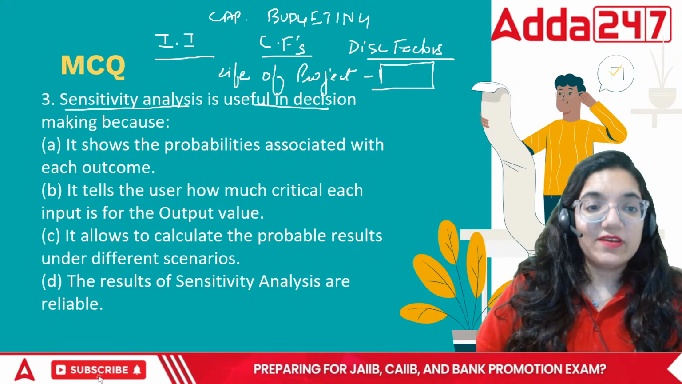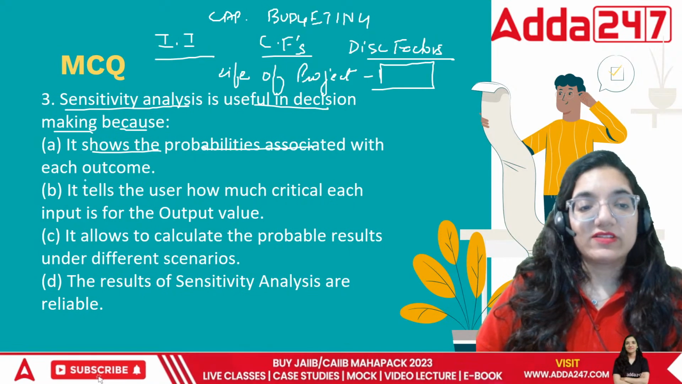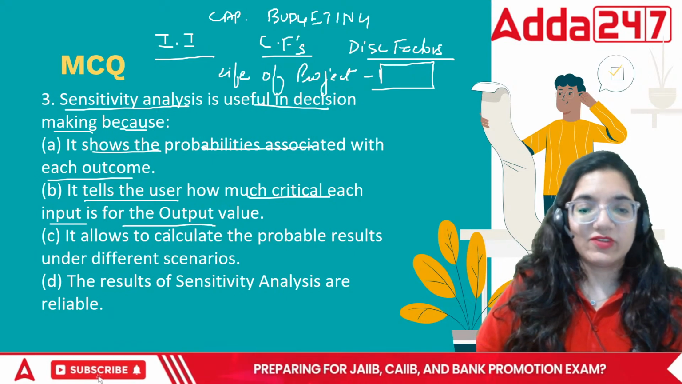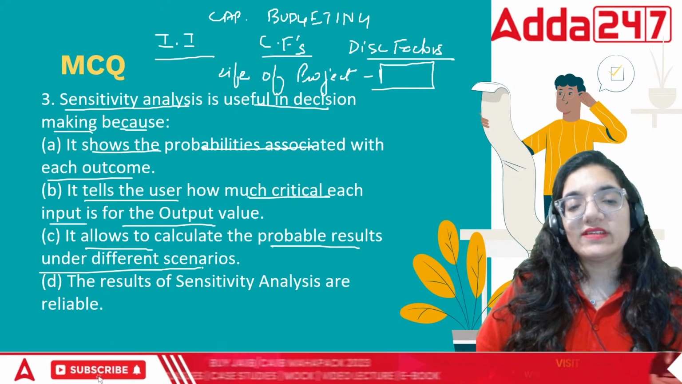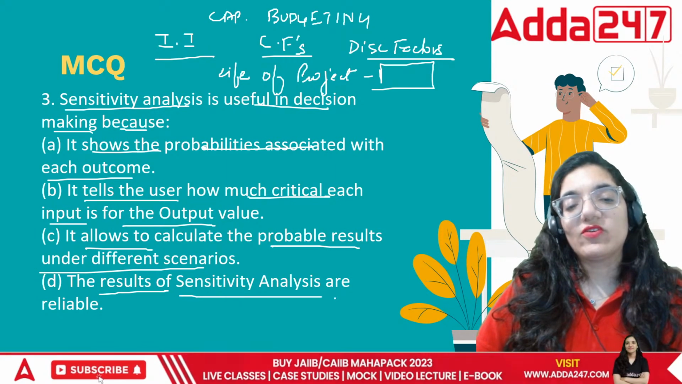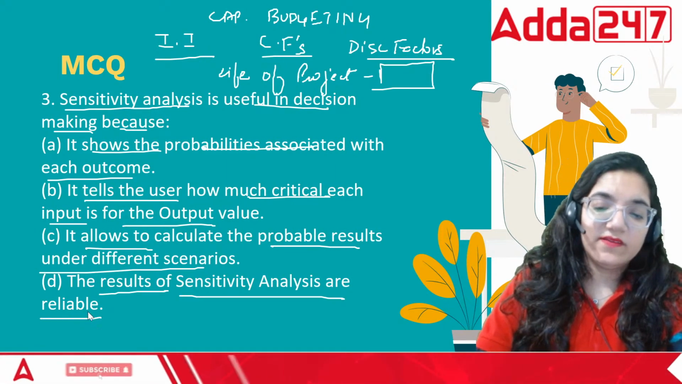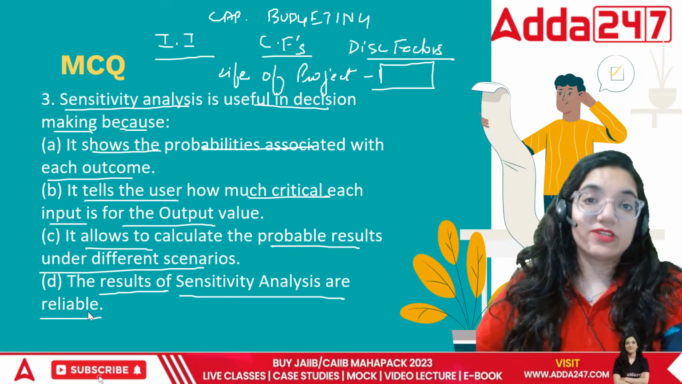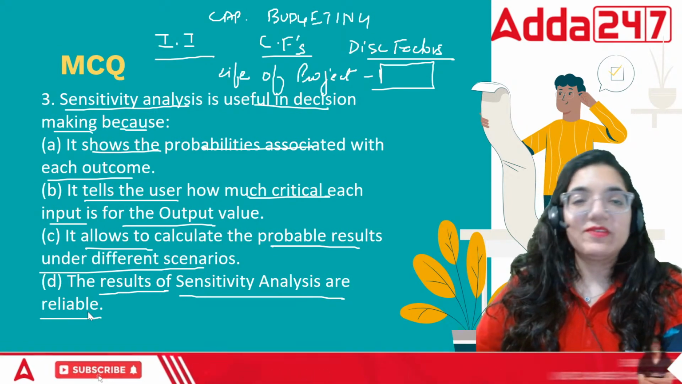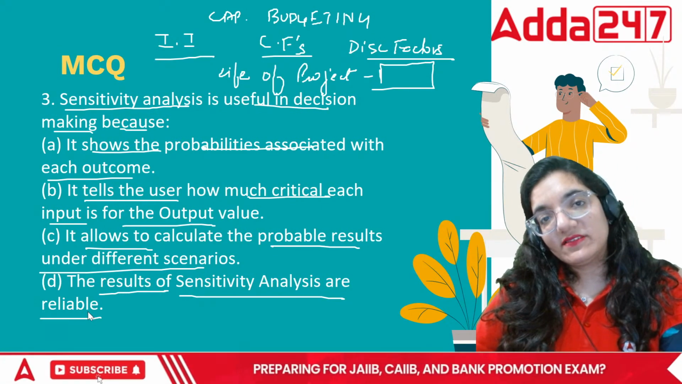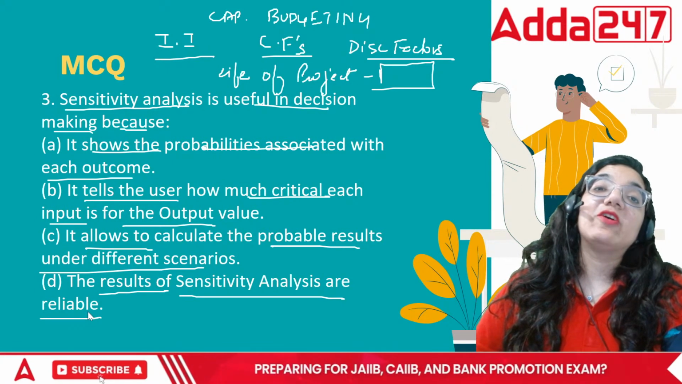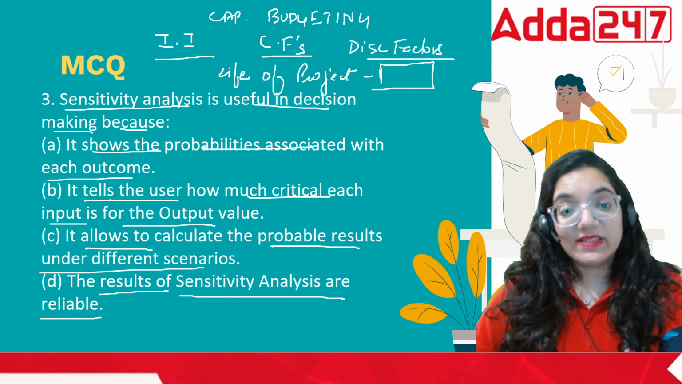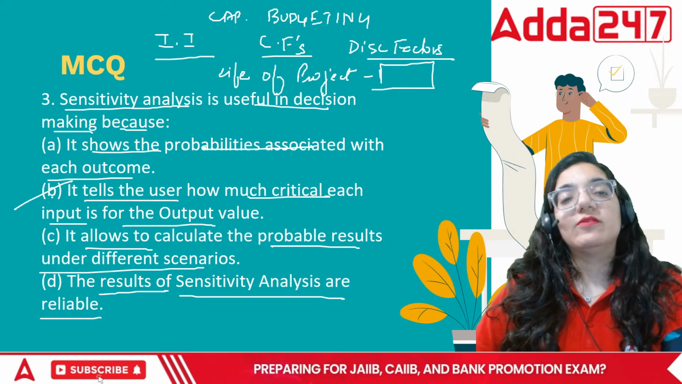Okay? It is useful in decision making because it shows the probability associated with each outcome. It tells the user how critical each input is for the output. It allows to calculate the probable results under different scenarios, and the results of sensitivity are reliable. The results can vary. It is never based upon that; it is based upon the input that we are putting. If I put a particular data, it will give me the result. So sensitivity really doesn't say it's a reliable thing. It depends upon the reliability of your information, the estimations that you have made. But there's one thing true, that it will tell you how critical one particular thing is.